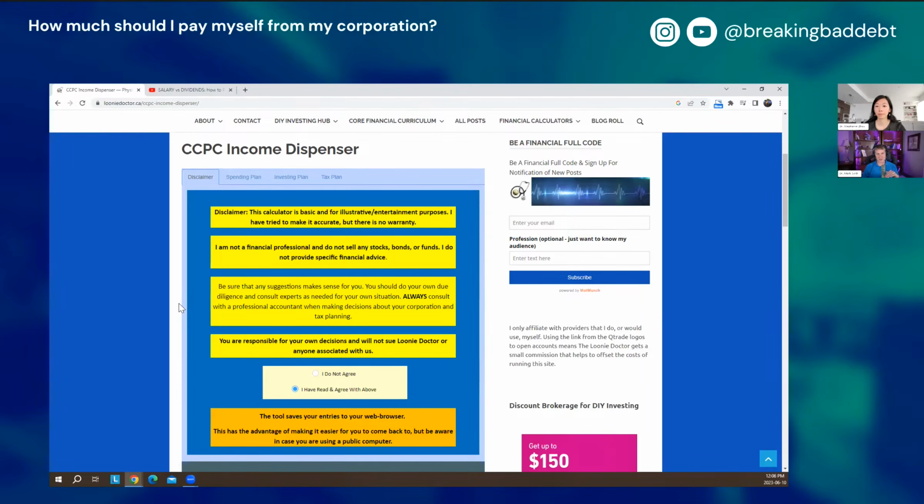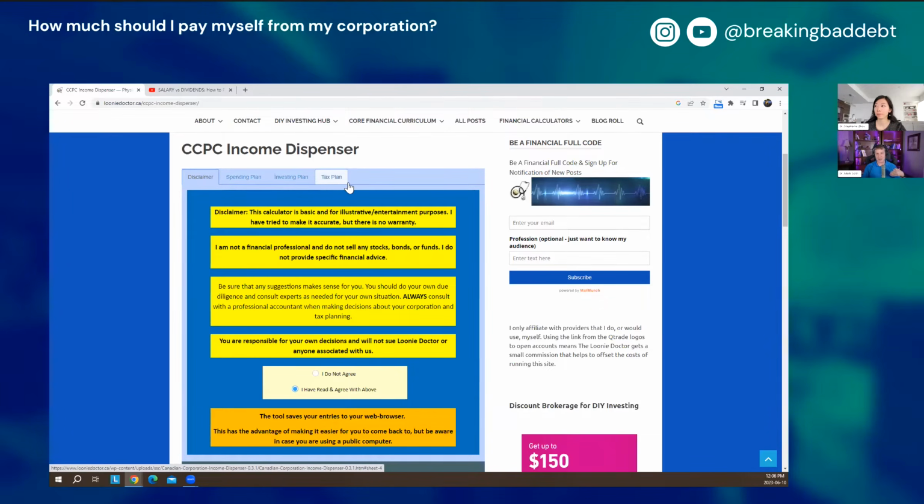That's why there are 3 tabs, because when you're talking about a corporation, there are multiple pots of money that all interact with each other. We want to know how much money we need to spend, so there's the spending tab. How we invest that money has tax implications too, so with the investing tab, you go through some basic questions about your investing plan, like using your RRSP and your TFSA.